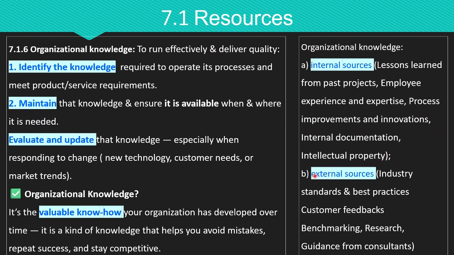The second is organizational knowledge obtained from external sources, such as industry standards, best practices, customer feedback, benchmarking with competitors, research from academia or conferences, guidance from consultants or partners. The key question here is why organizational knowledge matters. Without managing organizational knowledge, companies may lose critical expertise when employees leave, or even repeat the same mistakes over and over again.